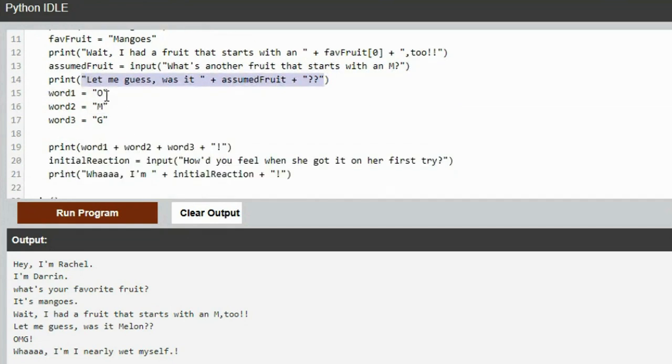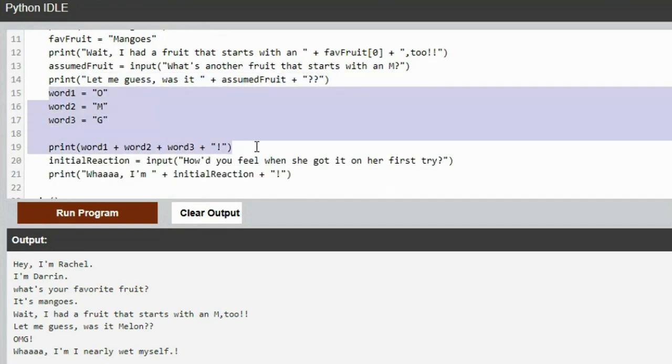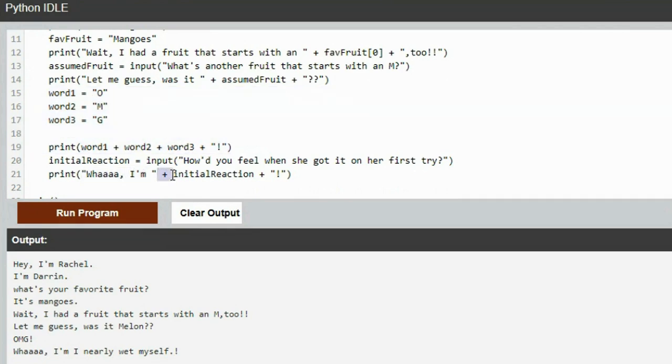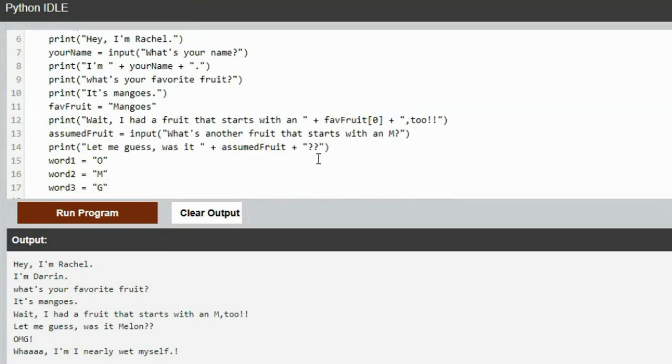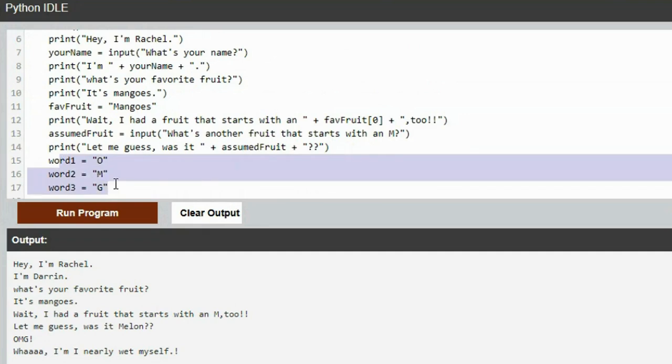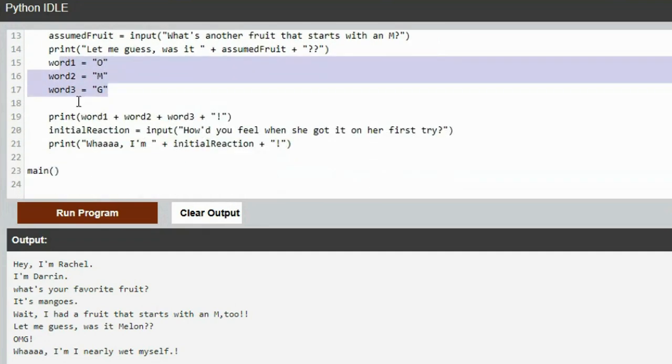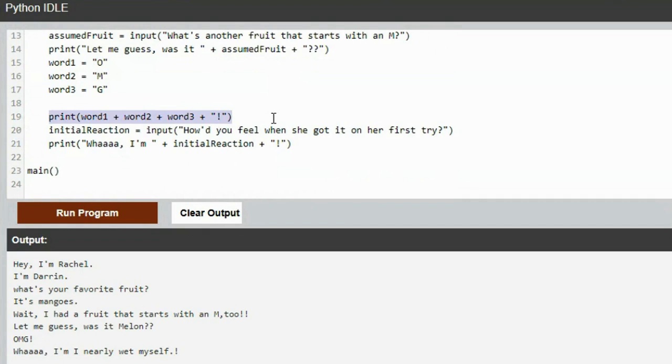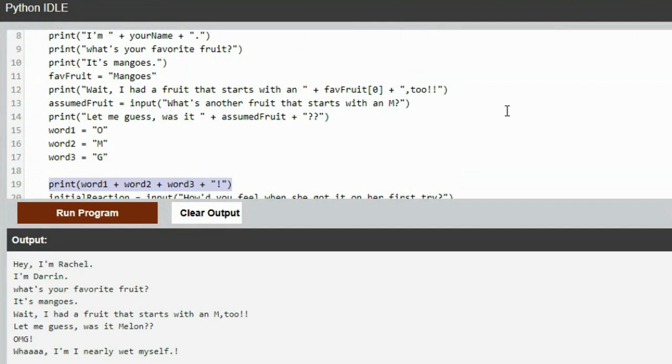So I don't mind you did this. This is great. That's just more practice with concatenation. Just saying, if you did this just to make sure you had concatenation, you had it covered in a lot of these print statements. Here's another one. Concatenate with whatever the user enters there and concatenate that with an exclamation mark. So you used a lot of concatenation in this program. I don't want you to feel like you have to force something like that, although I like that. Just a fun way to print OMG. So looks good. You met all the requirements.